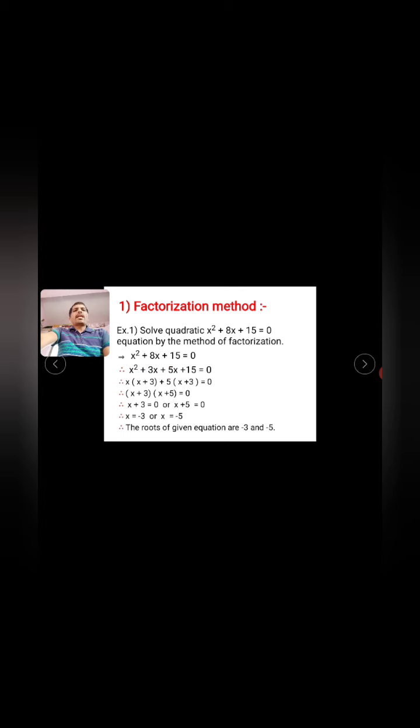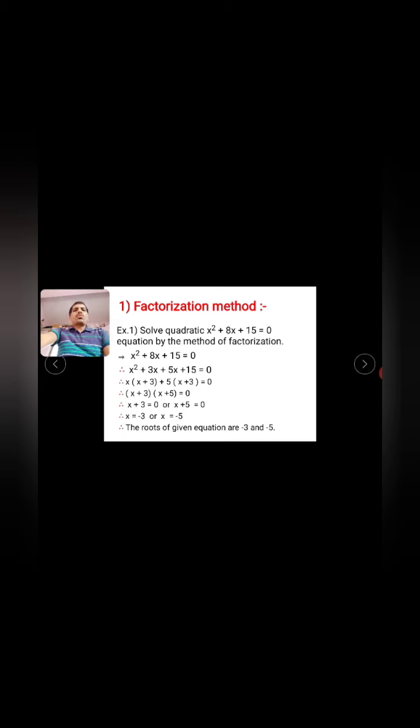So the given equation can be written in the form x square plus 3x plus 5x plus 15 is equal to 0. The product of 3 and 5 is 15, and 3x plus 5x, the addition, is 8x.